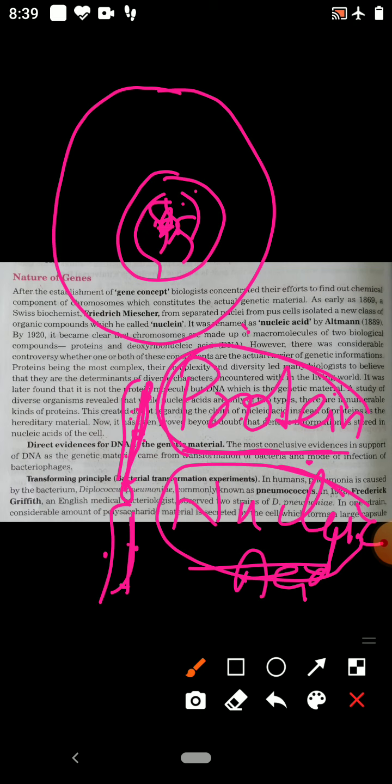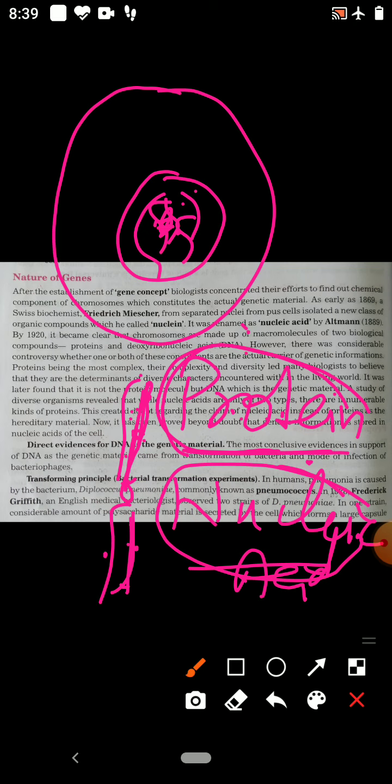The criteria of the genetic material are storage of genetic information, universal occurrence, accurate replication, synthesis of protein and enzymes, stability, and variability. These are the properties or criteria for the genetic material. It was found that all these criteria are in the DNA. But there was no proof that DNA is the genetic material. So there are some direct evidences and some indirect evidences.